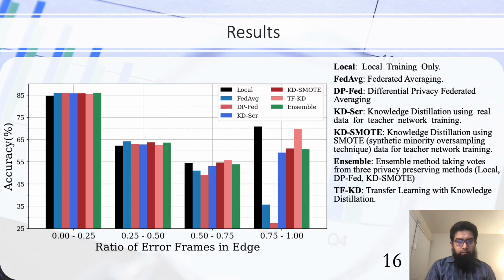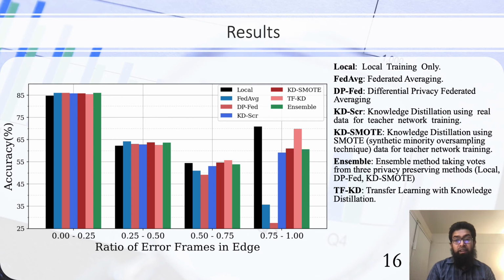Here we divide the edges based on the frame error percentage. So there are edges with very low frame error, the leftmost ones, where almost all of the methods perform well, all of the proposed methods and the compared methods outperform local training. And then when you go to the right, there are cases where there is very high frame error, the environment is very challenging, and the data to each of the local nodes are unique, so local training performs better than the other methods.